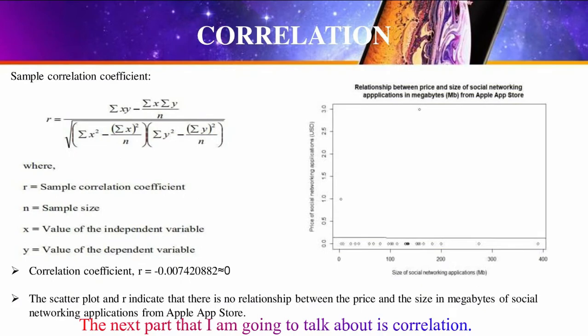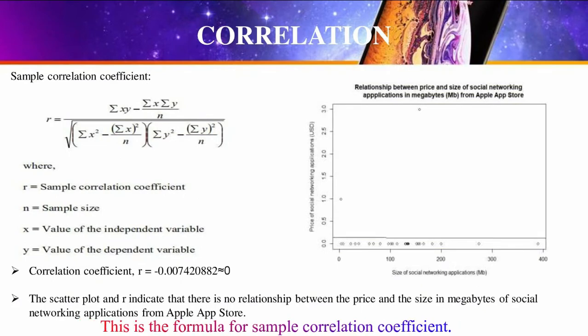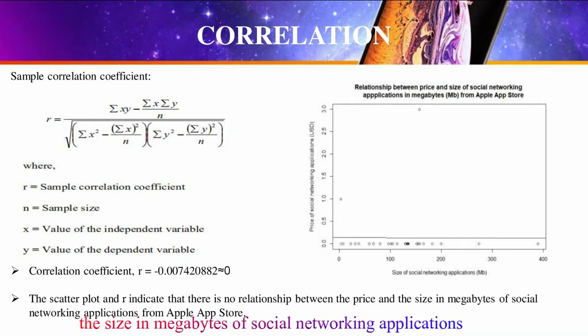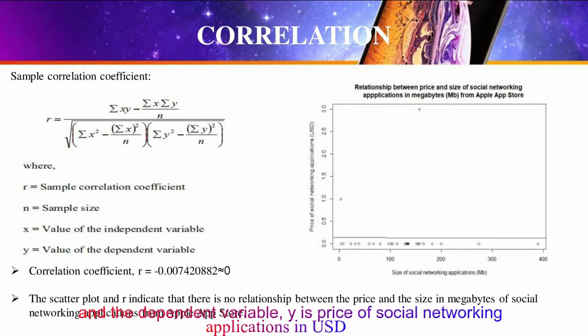The next part that I'm going to talk about is correlation. This is the formula for sample correlation coefficient. In this case, n is 30. The independent variable x is the size in megabytes of social networking applications, and the dependent variable y is the price of social networking applications in US dollars.